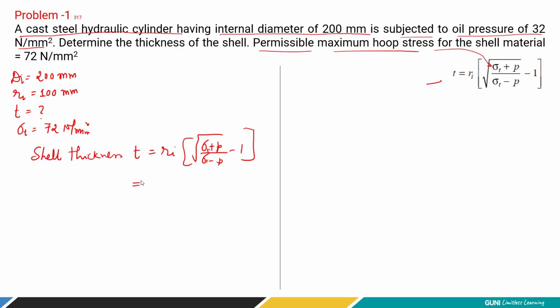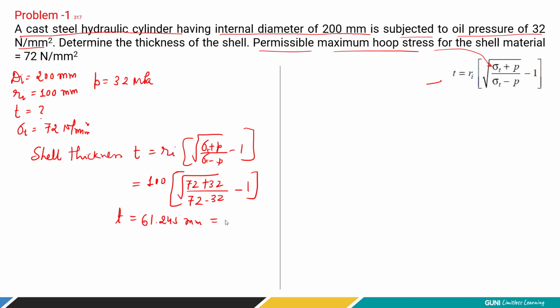Now let's replace the values here. Ri is 100. The stress is given as 72 and the internal pressure is given as 32, so let me write internal pressure 32 megapascal. Divide by 72 minus 32, then minus 1. If you simplify this, you get shell thickness equal to 61.245 millimeter. To be on the safe side, we take it as 62 millimeter, right?